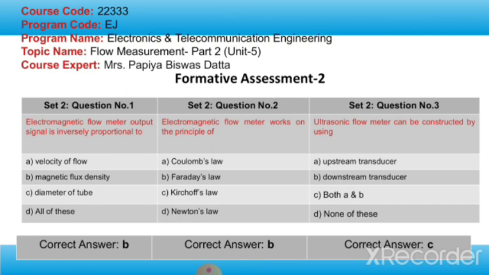Now let's take a minute and try to answer this question. The electromagnetic flow meter output signal is inversely proportional to what? The electromagnetic flow meter works on the principle of which law, and an ultrasonic flow meter can be constructed by using which type of transducer?